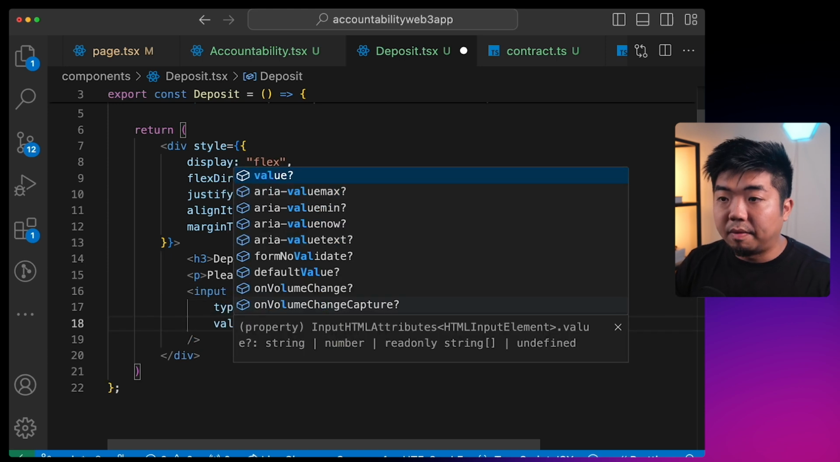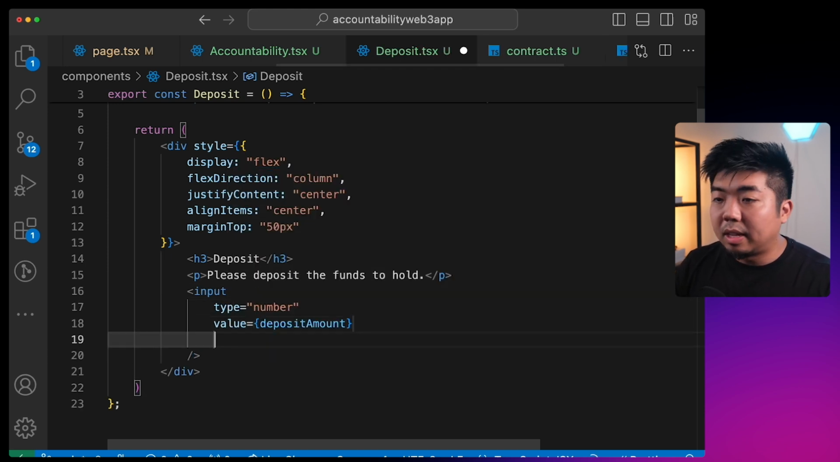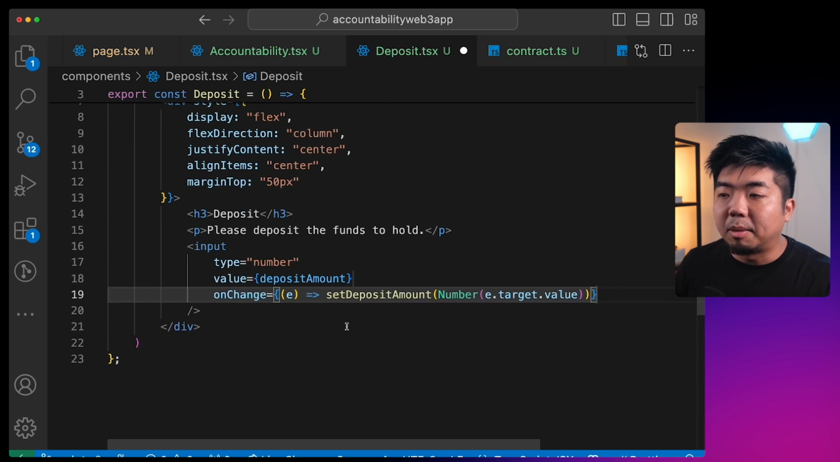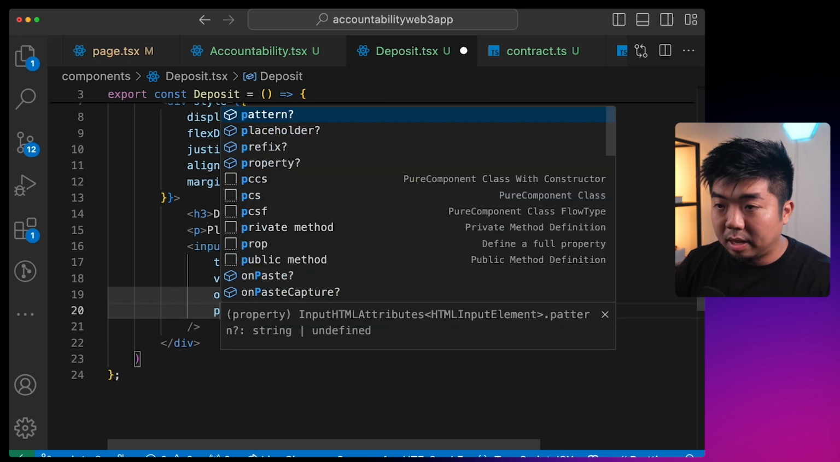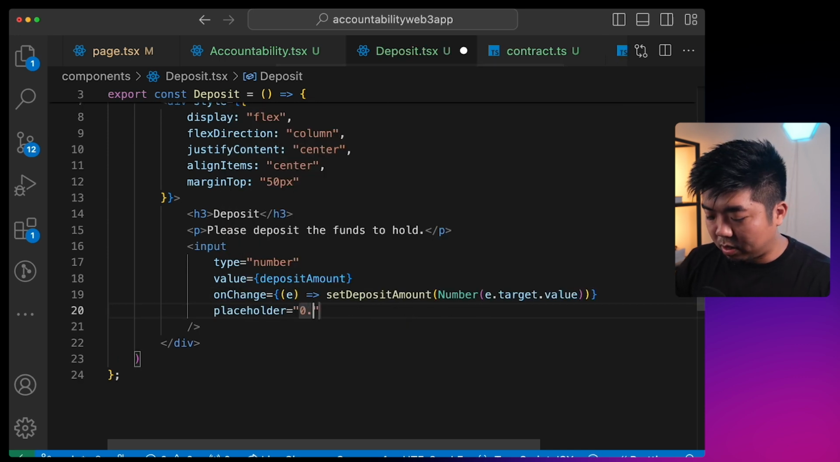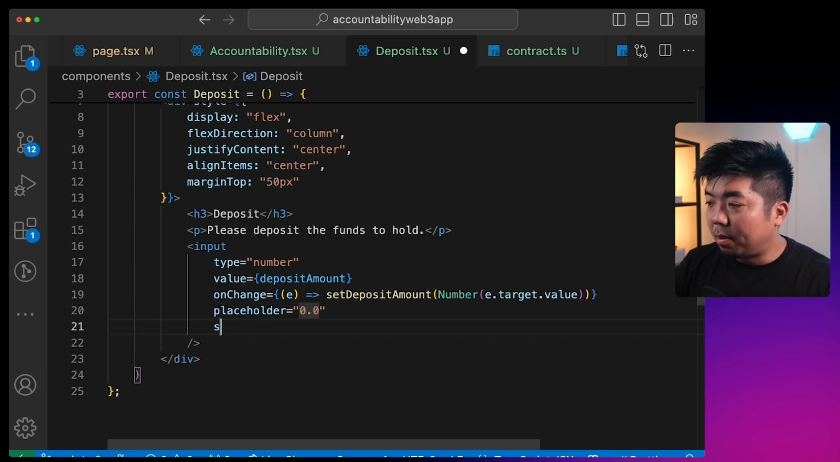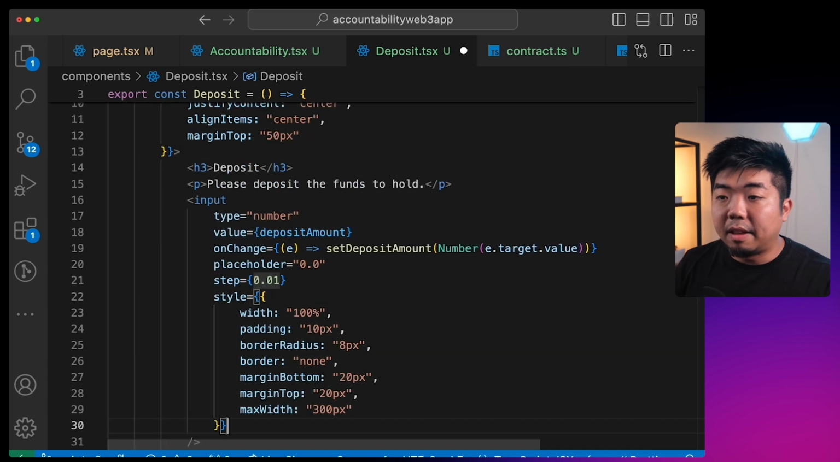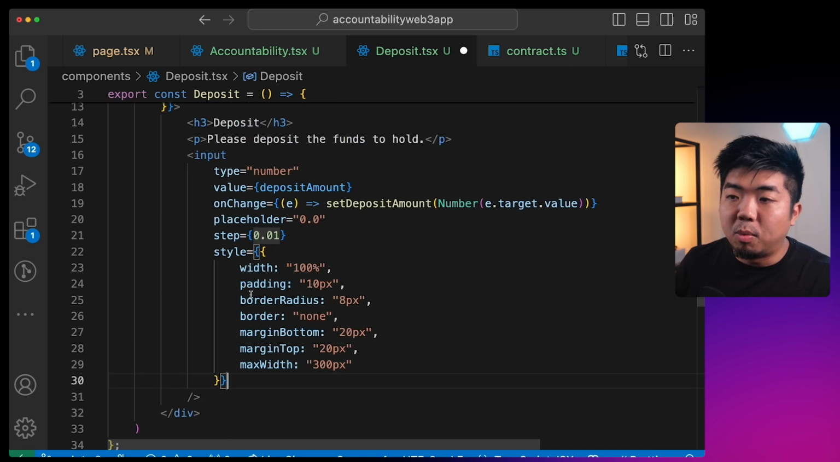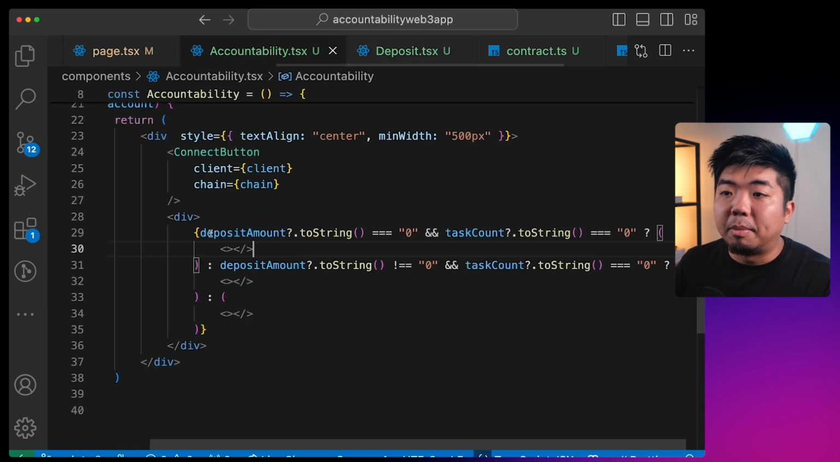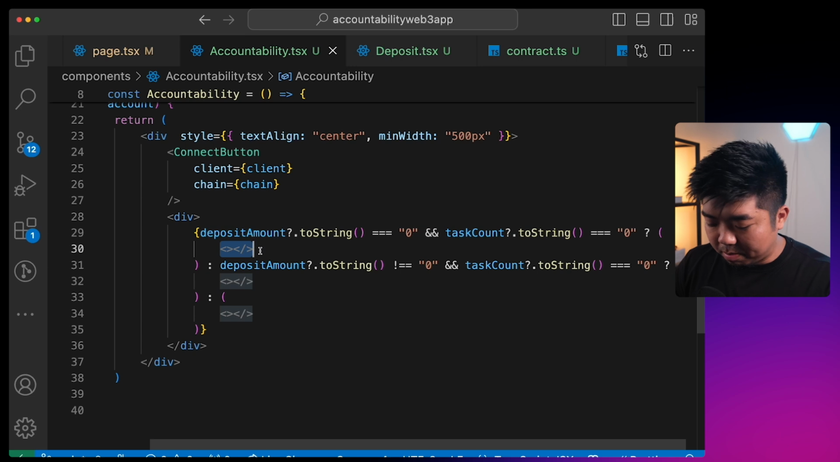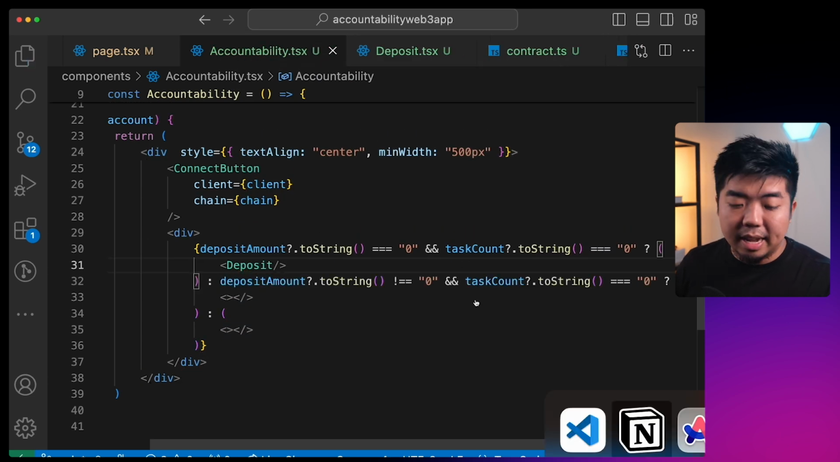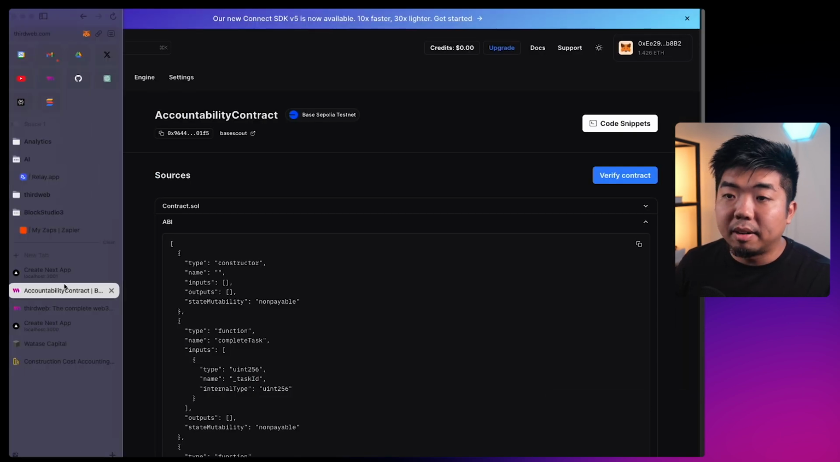And in here, we'll then have an input, which will be a number. And we're going to set this value here to the deposit amount. And we'll set the onChange to set the deposit amount on what's in the input. We'll say placeholder here, we'll put 0.0. And then we'll add some steps here, and then you can increment by 0.01. And then finally here, I'm going to add some styling with some width, padding, border radius, just to make the input section look nice. So if we come back to our accountability here, we can add the deposit component here. Save that and come back to our app here.